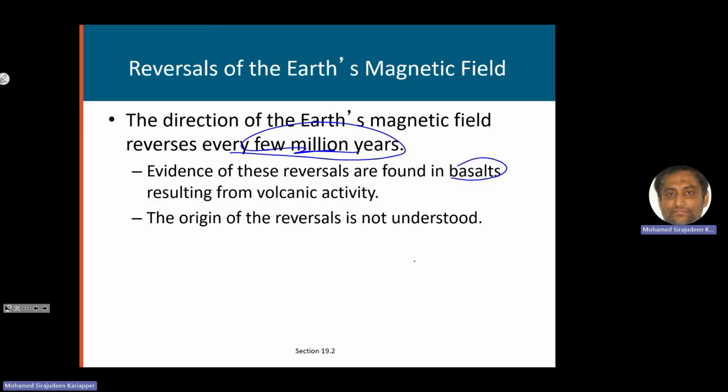But our lifetime is like 100 years maximum. So you're talking about millions of years. But how do we know? No one could tell you about what happened 2-3 million years before. But scientifically, by studying these basalts or the lava or whatever results from volcanic activity, we can deduce that. Why this reversal happened is not understood. We don't really know. There is no proper theory for explaining that.